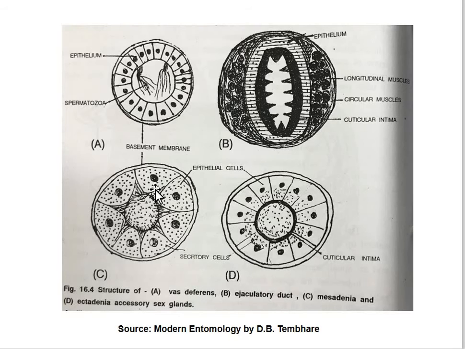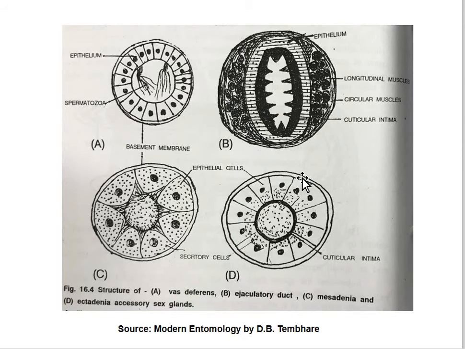In the mesadenia, you can see large epithelial cells resting on a thin basement membrane followed by the musculature. Here you can see such cells, which are in the phase of secretion, so they are secretory cells. In this D diagram, you can see the ectadenia, accessory sex glands. Ectadenia are ectodermal in origin and mesadenia are mesodermal in origin. In the ectadenia, again you can see the cuticular intima. Here you can see the epithelial cells, resting on a thin basement membrane followed by a coat of musculature.